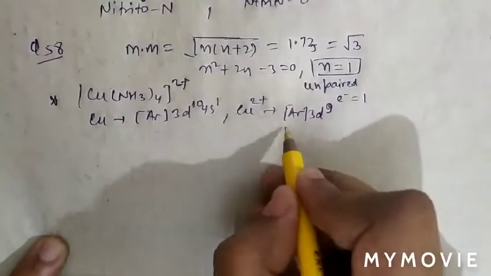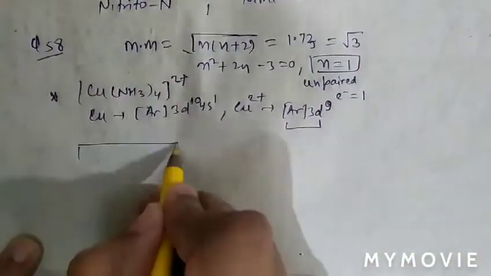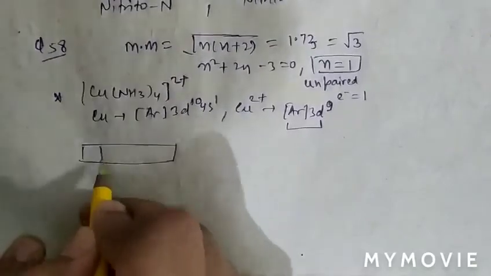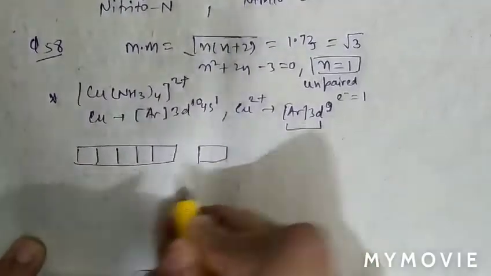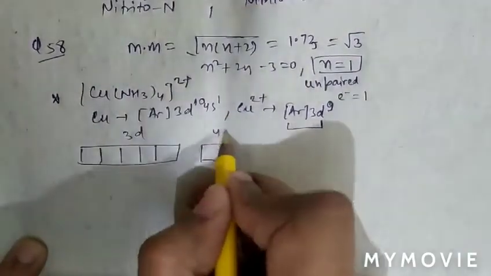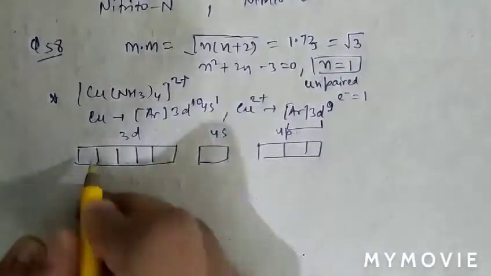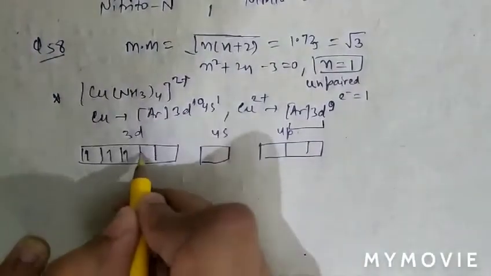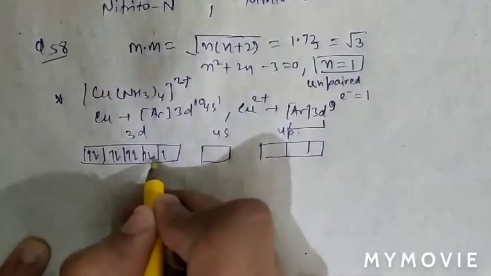Now the electrons are filled in the 3d orbital, 1 2 3 4 5, 6 7 8 and 9, followed by 4s and 4p.